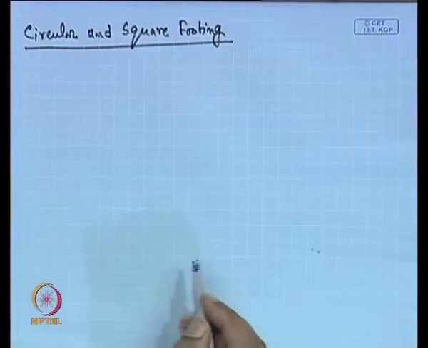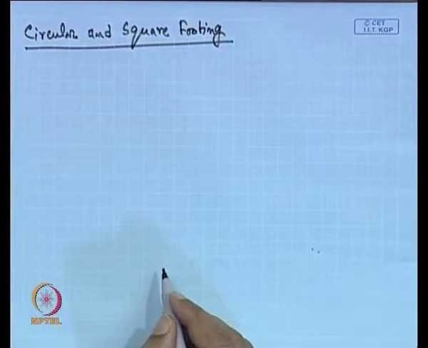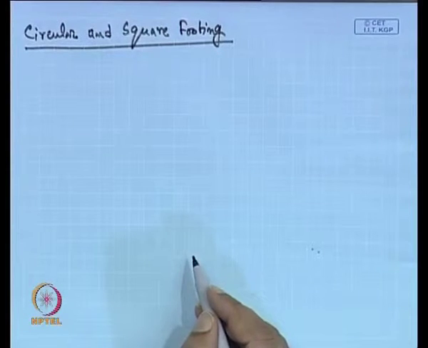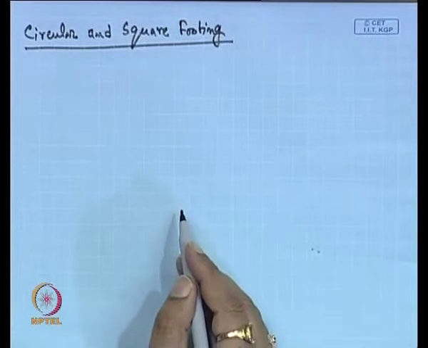Terzaghi has recommended how we will use it, because this general expression is valid for the strip footing. So, how will we use this expression for the circular footing or square footing?